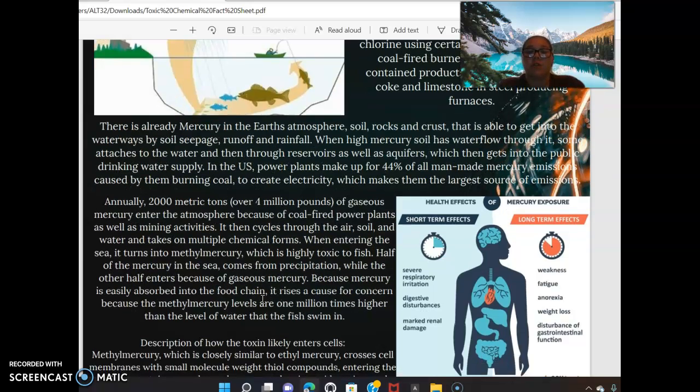Annually, 2,000 metric tons, which is over 4 million pounds of gaseous mercury, enter the atmosphere because of coal-fired power plants, as well as mining activities. It then cycles through the air, soil, and water and takes on multiple chemical forms. When entering the sea, it turns into methylmercury, which is highly toxic to fish. Half of the mercury in the sea comes from precipitation, while the other half enters because of gaseous mercury. Because mercury is easily absorbed into the food chain, it is a cause for concern because the methylmercury levels are 1 million times higher than the levels of water that the fish swim in.